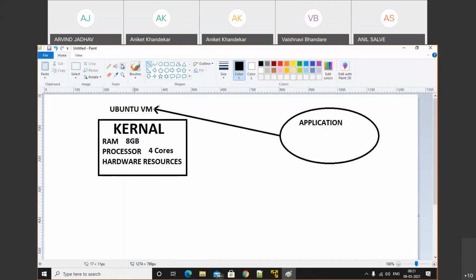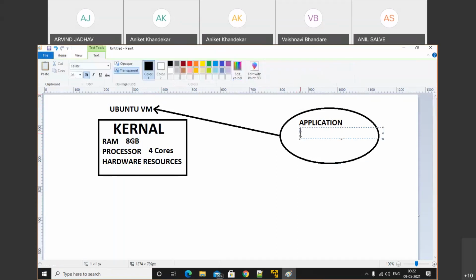To execute that operation, we require random access memory. We all know that whenever we install an operating system, the application is loaded into random access memory. To execute that application, we require some 5 GB of memory.